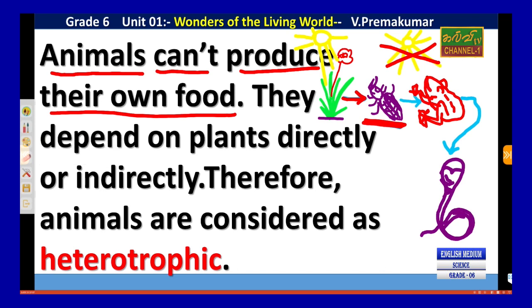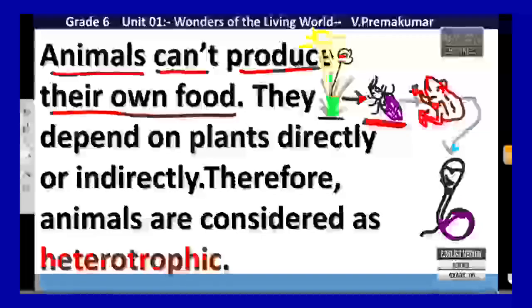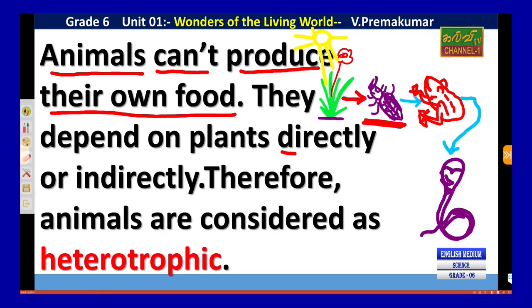Animals depend on another organism. So the insect, in this food chain, you can see it directly eats the plant. So they depend on plants directly. Directly means eating this one. Then indirectly means not eating the plant directly.